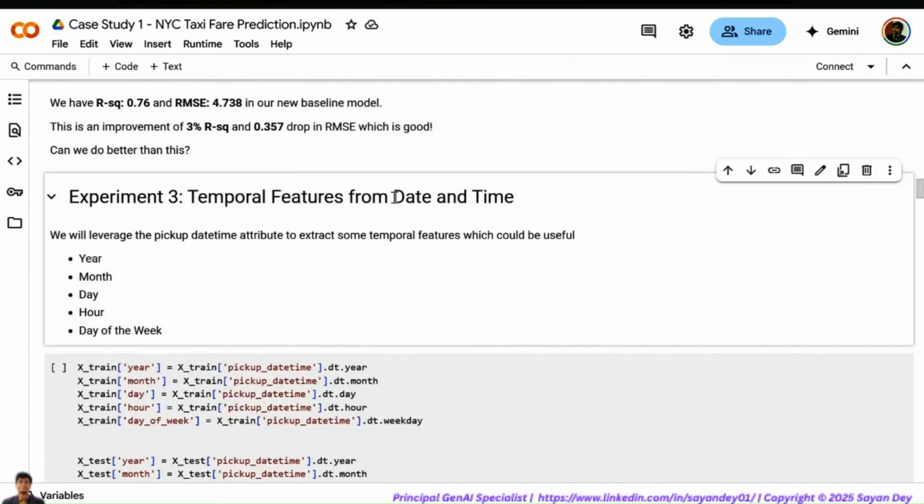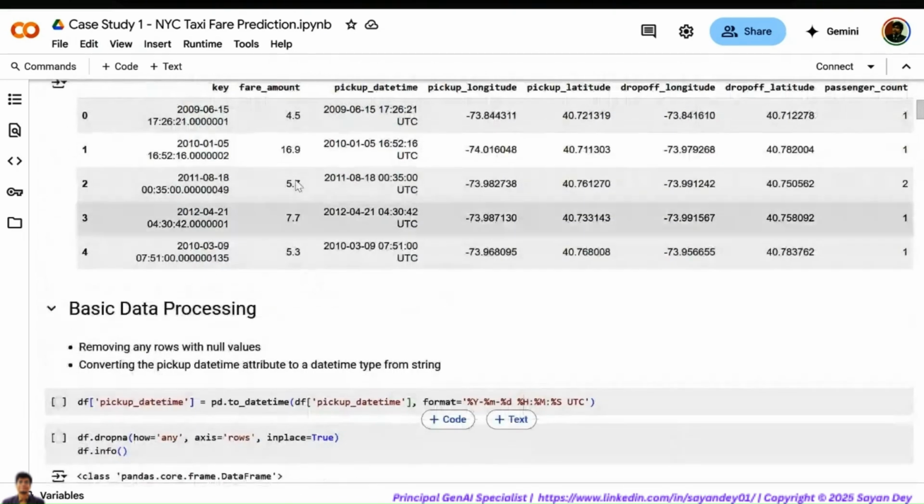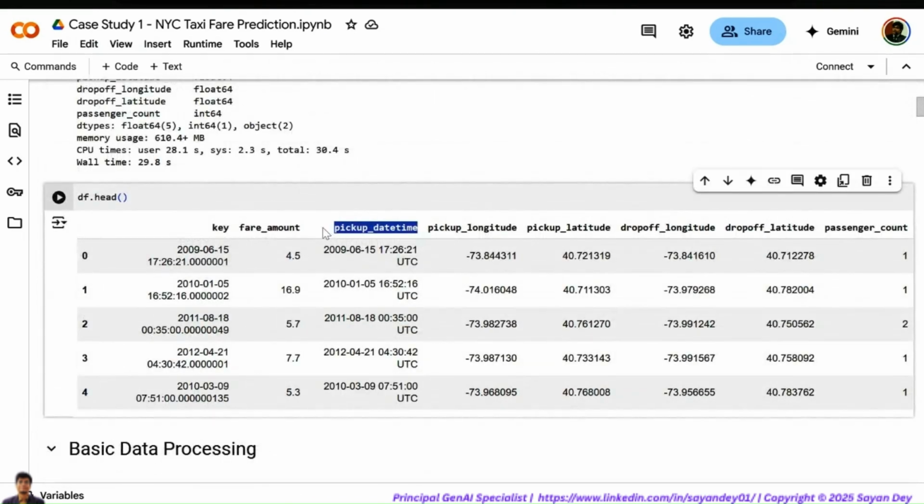Now what we will try to do: we have a date time feature, friends. Remember, we have a date time feature. Date time is not a useful column. If you want to predict the fare of a ride, let me take you back to the original data. This is not a good predictor of fare. If I just take this as X and try to predict Y, you will not see a good relationship because this is a date time format, right? This is useless. You will not find any correlation. So you have to convert this data.